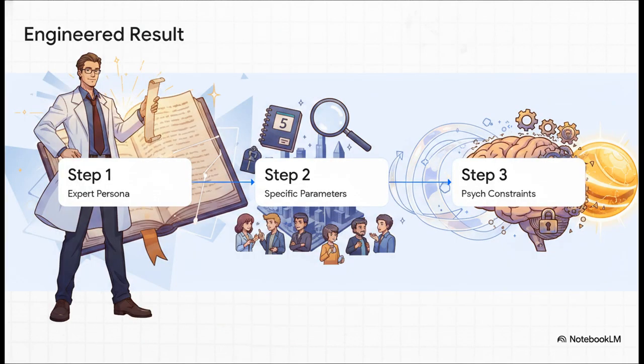Let's synthesize our entire teardown here. Step 1, the expert persona. That provides our authority. Step 2, the specific parameters. That gives us laser focus. And Step 3, the psychological constraints. That guarantees our depth. Combining these highly specific layers is the exact difference between just crossing your fingers for a good result and actually engineering one.